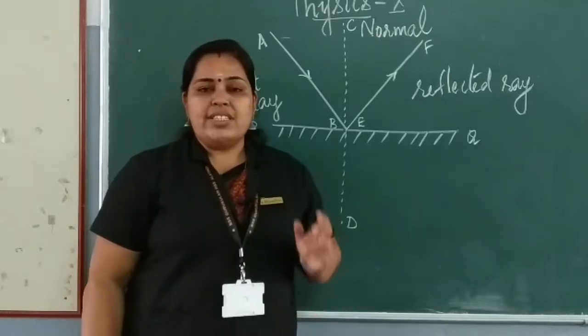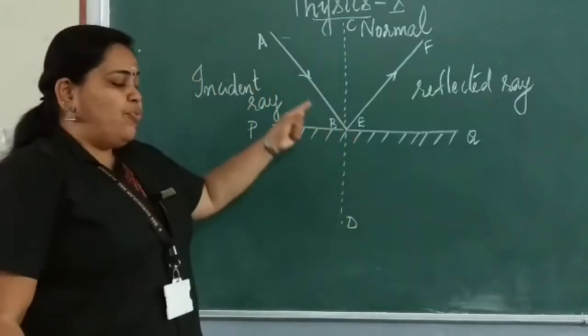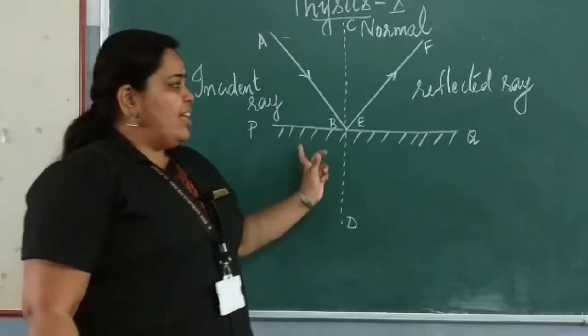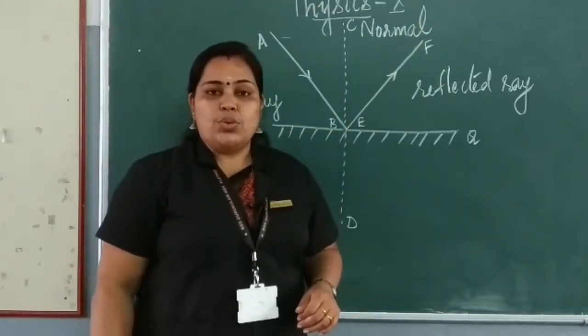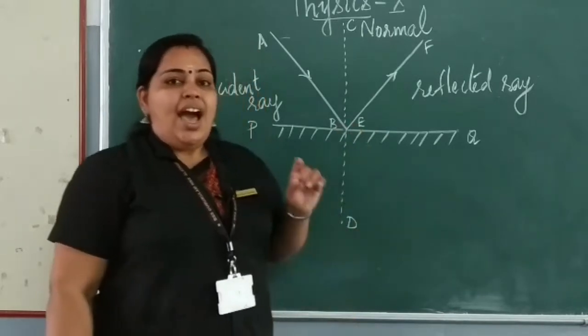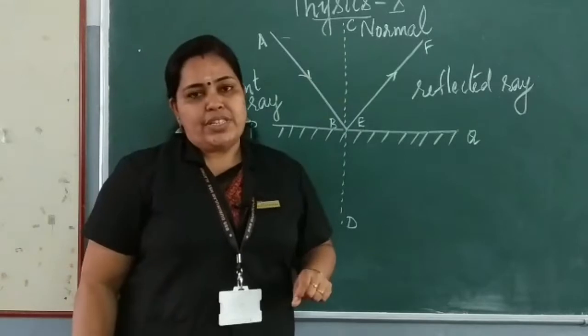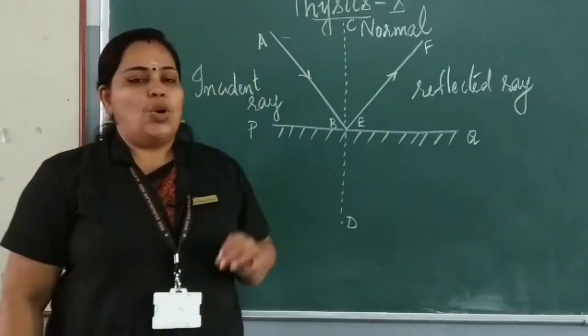Is it clear what is incident ray, normal and reflected ray? What is incident ray? The ray of light that falls on the reflecting surface is known as incident ray, and the ray that reflects back from the reflecting surface is known as reflected ray, and the line drawn perpendicular to the reflecting surface at the point of incidence is known as normal.